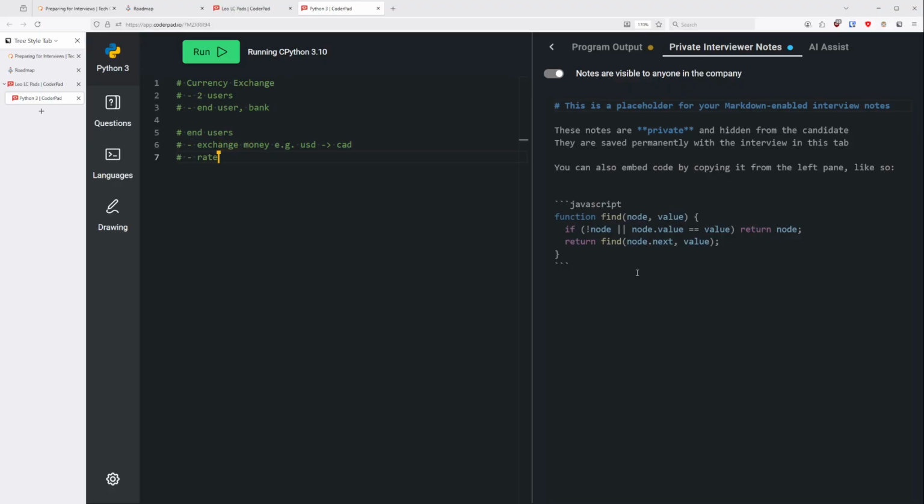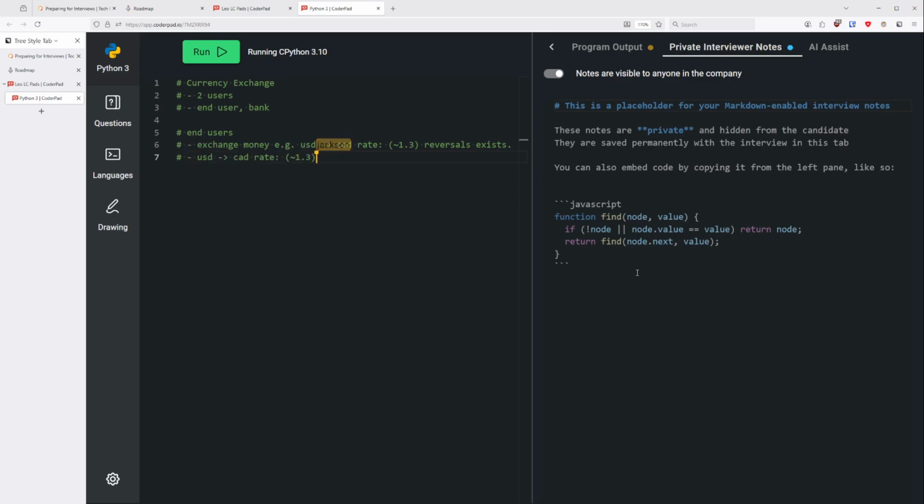So for example, you wrote there USD to CAD. Our rate right here might be 1 to 1.3. So if I give you 1 USD, you give me 1.3 Canadian dollars back. All these different possibilities will have rates associated with them. And it's also possible in reverse. For example, if I give you 1.3 Canadian dollars, you have to give me 1 United States dollar back. Reverse is also possible. And these are just examples of currencies. There could be many currencies.